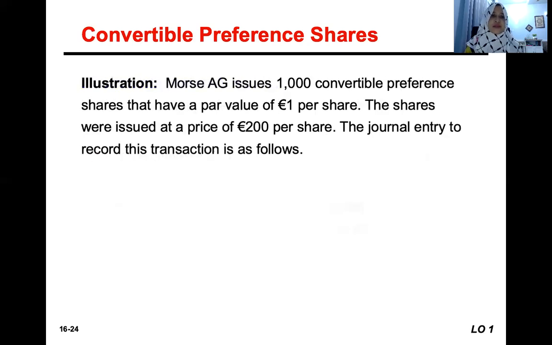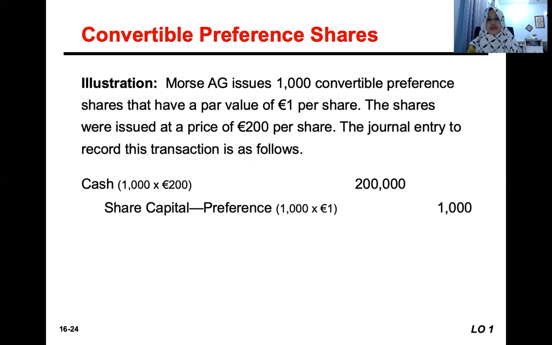For example, the company issues 1,000 convertible preference shares that have a par value of €1 per share. The shares were issued at a price of €200 per share. So you record the issuance first. Cash: 1,000 times 200, the price per unit, we get 200,000. And then preference shares, share capital, we record as 1,000 because the par value is 1. And then share premium.